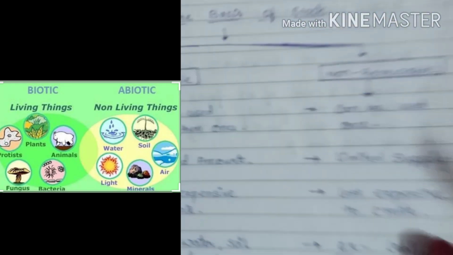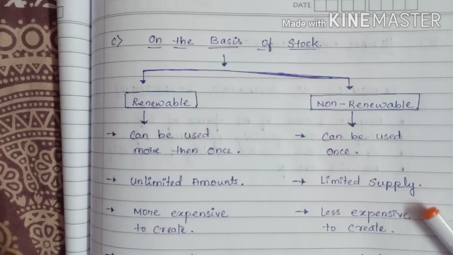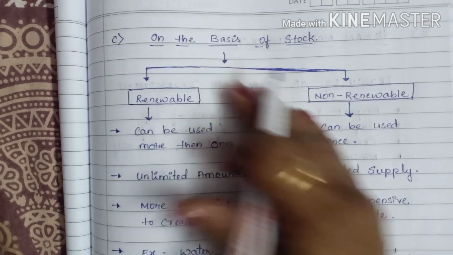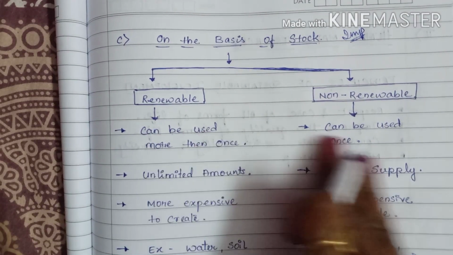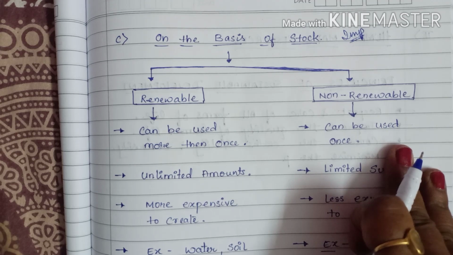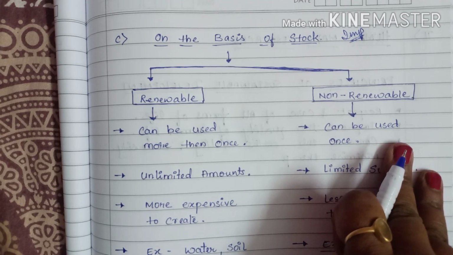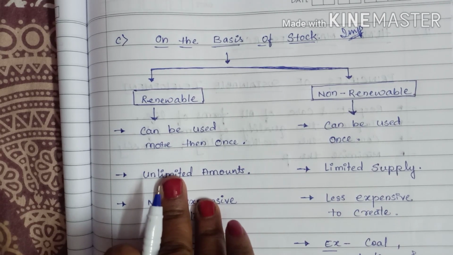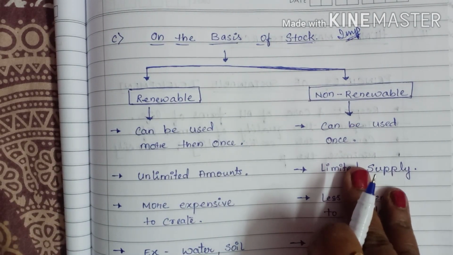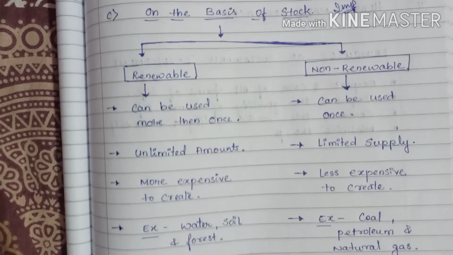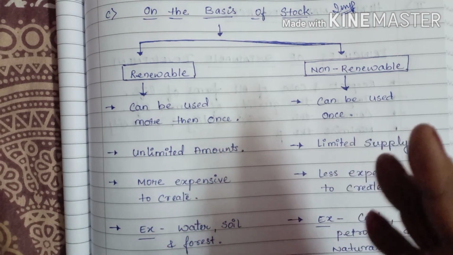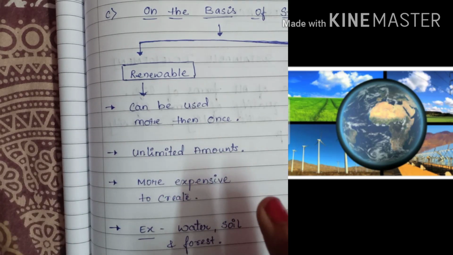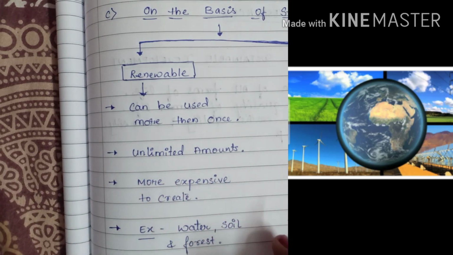Third, on the basis of stock. This is very important. Renewable and non-renewable resources. Now what are renewable resources? See, natural resources can be broadly categorized as renewable and non-renewable. Renewable resources are those which get renewed or replenished quickly. Some of these are unlimited and are not affected by human activities, such as solar and wind energy.